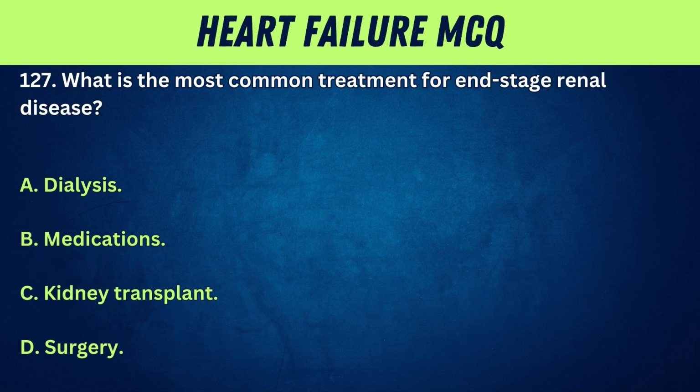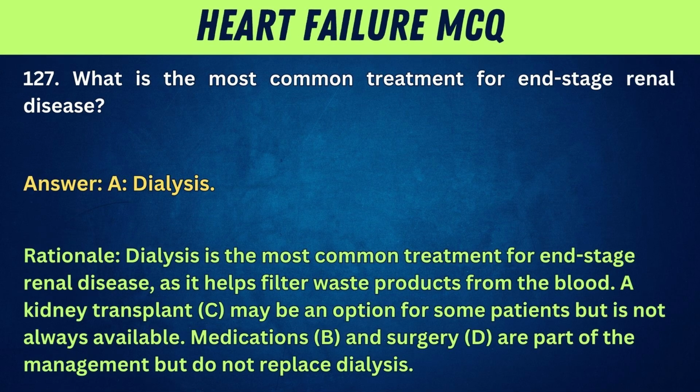127. What is the most common treatment for end-stage renal disease? A. Dialysis. B. Medications. C. Kidney transplant. D. Surgery. Answer: A. Dialysis. Rationale: Dialysis is the most common treatment for end-stage renal disease as it helps filter waste products from the